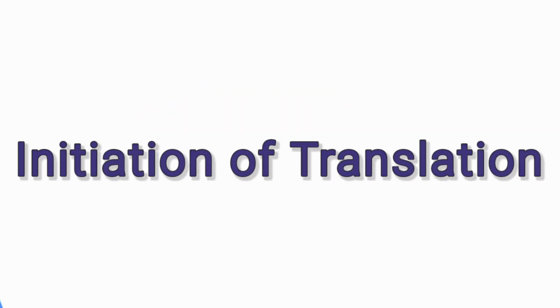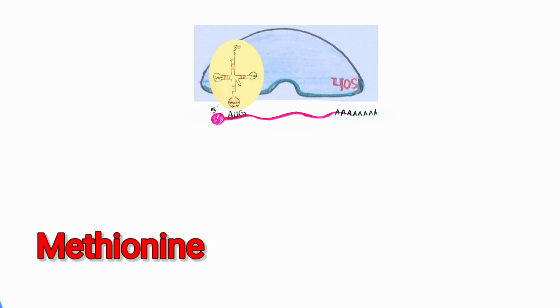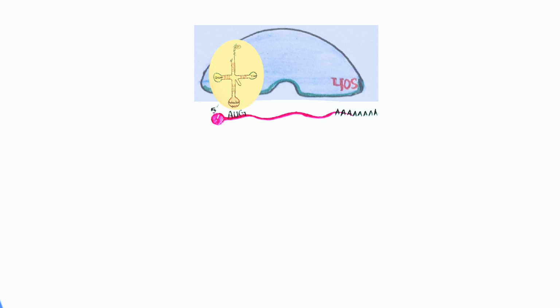In stage 2, initiation of translation. In this step, the small ribosomal subunit 40S binds to the messenger RNA at the 5' cap. Initiator transfer RNA carrying methionine binds to the start codon, that is AUG.